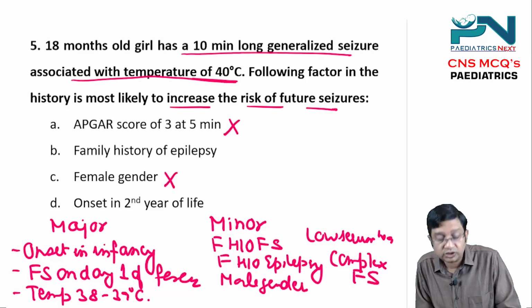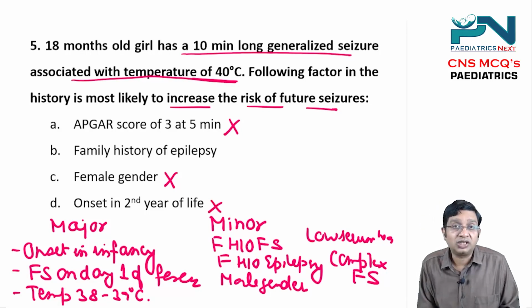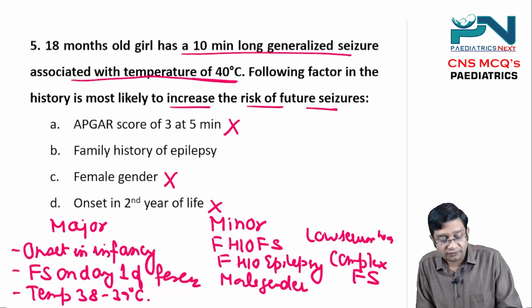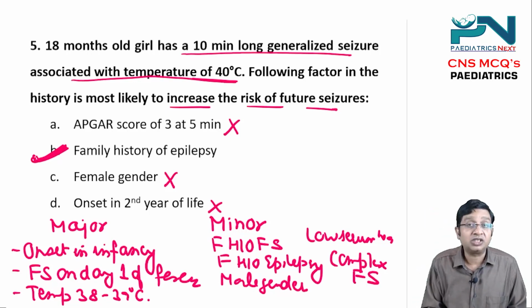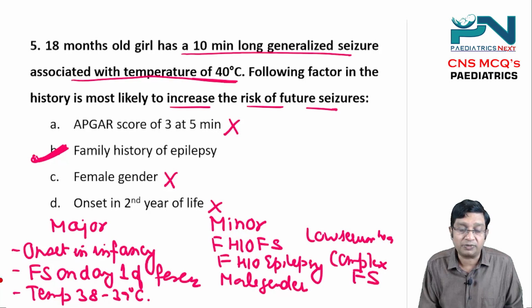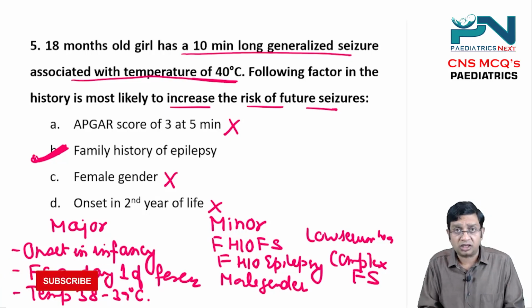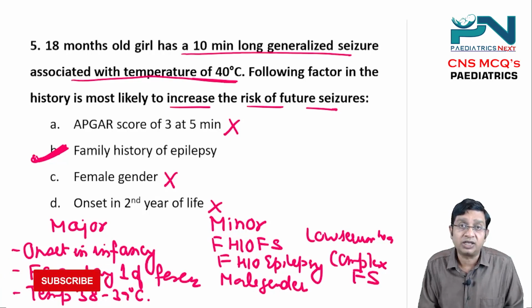Female gender, no, it should be male gender. Onset in the second year of life, no. Onset in the first year of life, yes. And family history of epilepsy is particularly the factor which is going to increase the risk of future febrile seizures. So I just wanted to give you practice in solving MCQs.